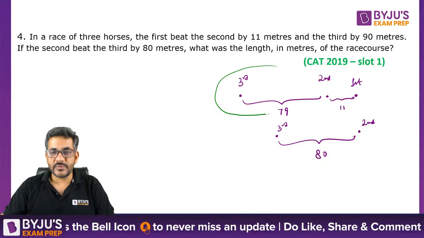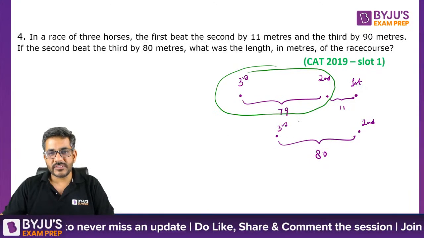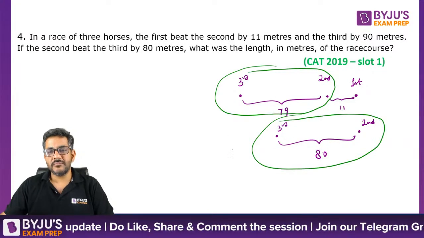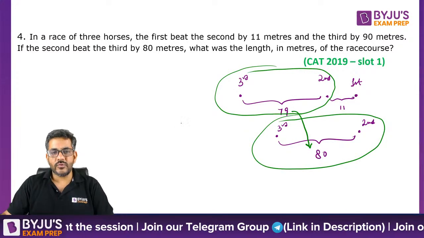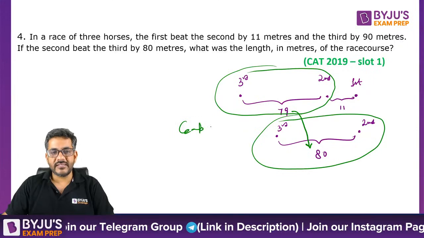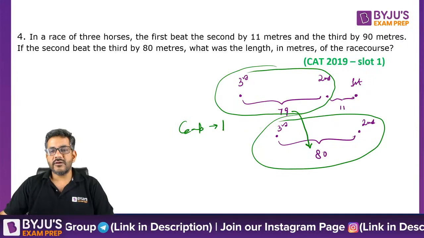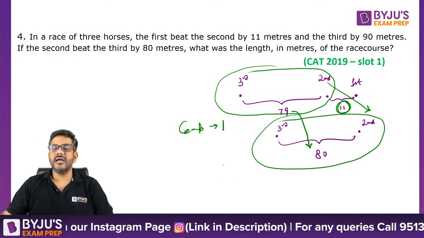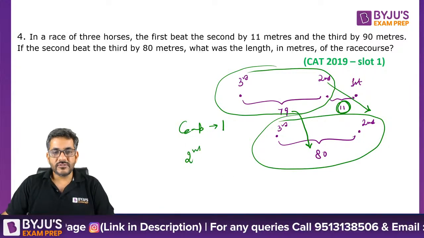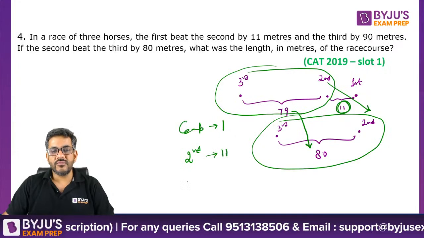Look at these two situations. This is situation number 1 and this is situation number 2. Right? The gap has increased from 79 to 80. That means the gap has increased by 1. To make that gap, B had to run 11 kilometers. So the second horse had to run 11 to create a gap of 1.